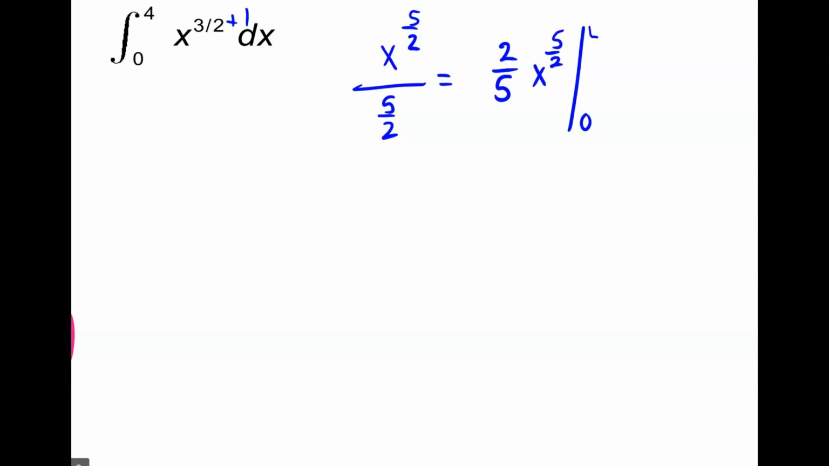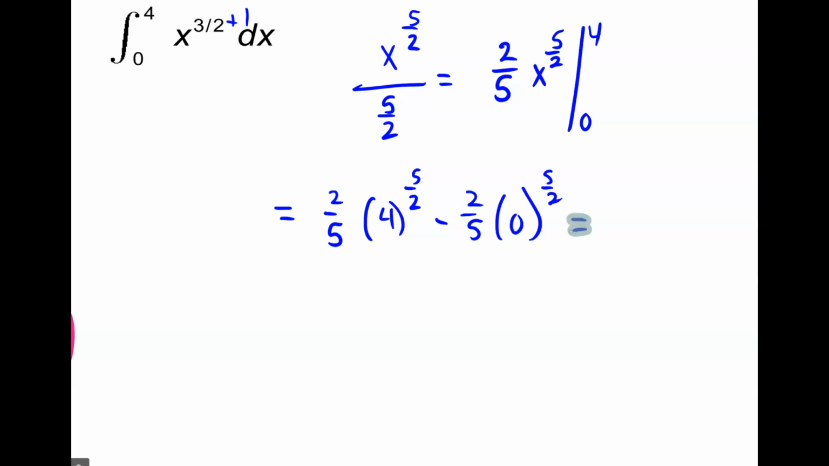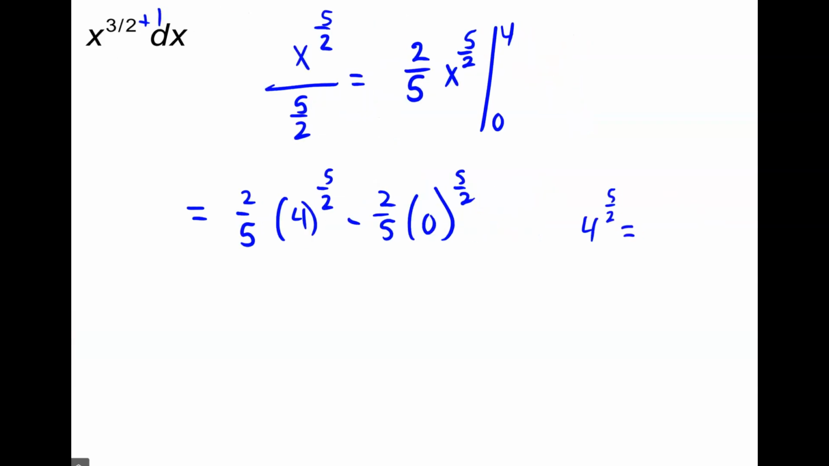We're evaluating from 0 to 4. So this is 2/5 times 4 to the 5 halves, minus 2/5 times 0 to the 5 halves. So keep in mind, 4 to the 5 halves is literally going to be the square root of 4 to the 5th power. The square root of 4 is 2, and 2 to the 5th power is 32. So 2/5 times 32.